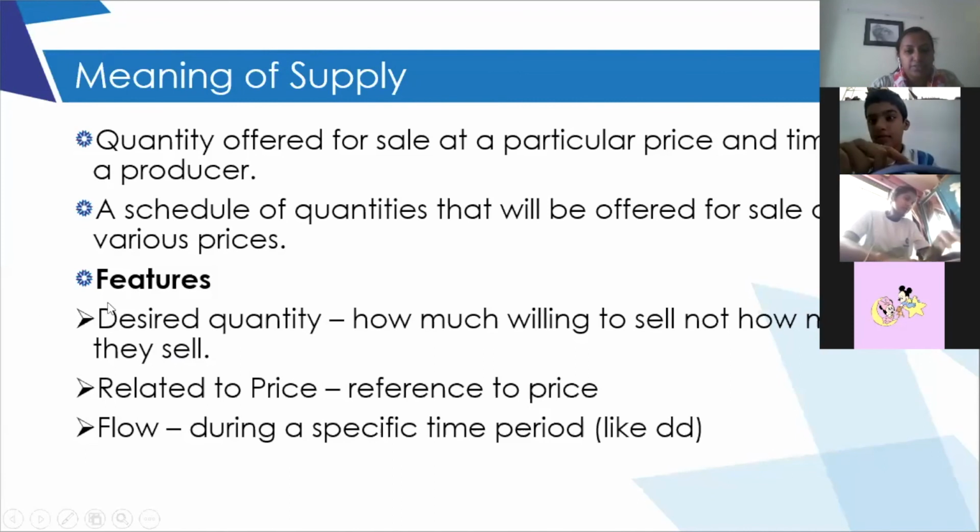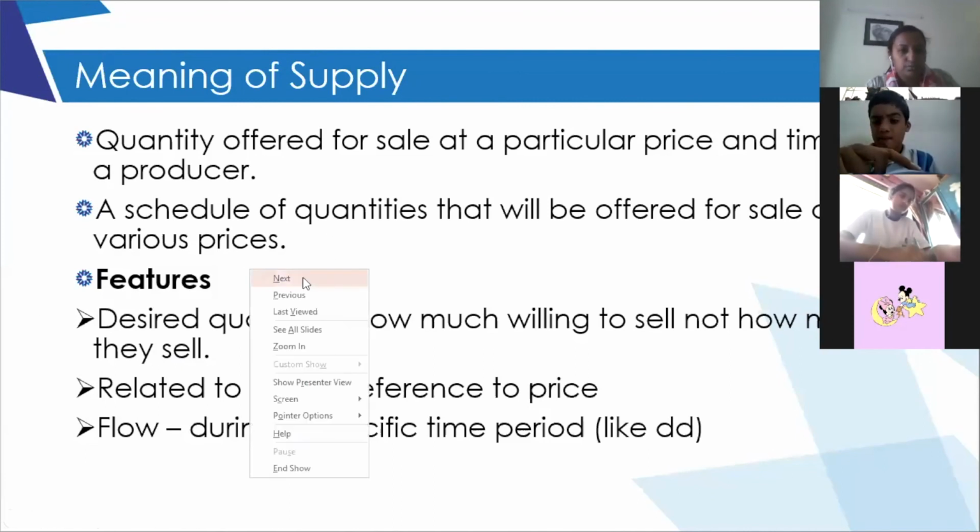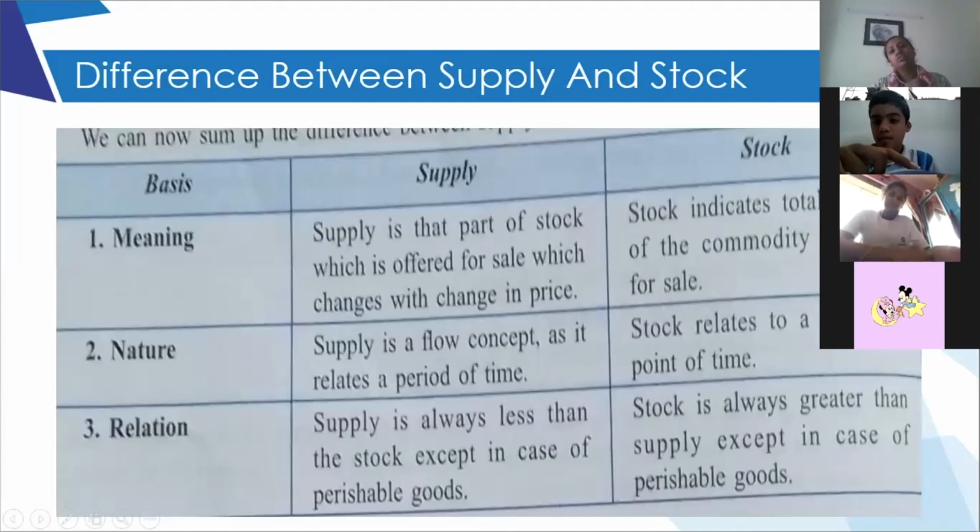Now there is a difference between supply and stock. I think it is given in your book. I told you he might be having a stock, the total product that he has for sale, but it is not necessary that he puts the entire product for sale. He will have specific quantities at specific prices. Those specific quantities at specific prices are your supply. That is, supply is that part of stock which is offered for sale with changes in price. Stock is the total amount that he has to offer to you. Clear the difference between stock and supply?